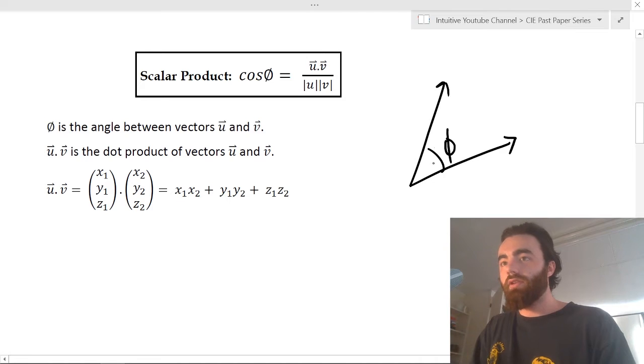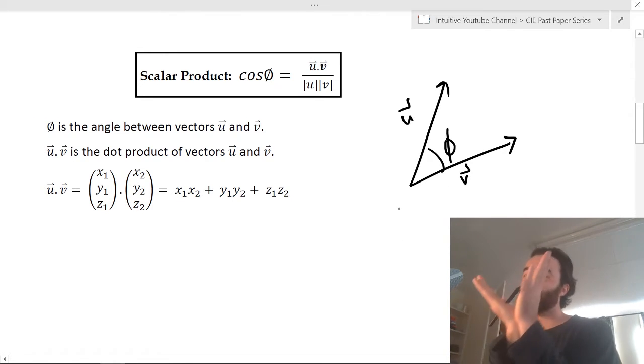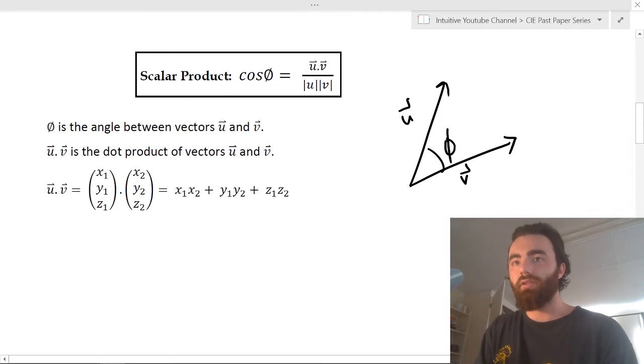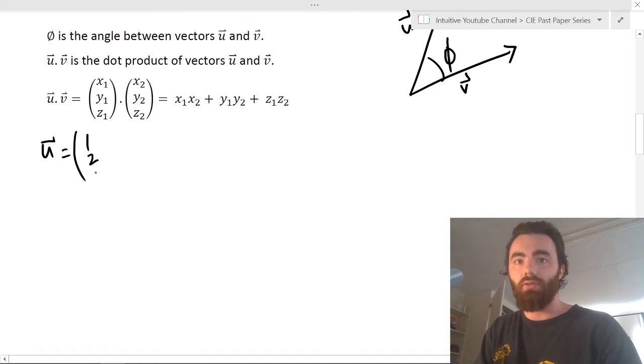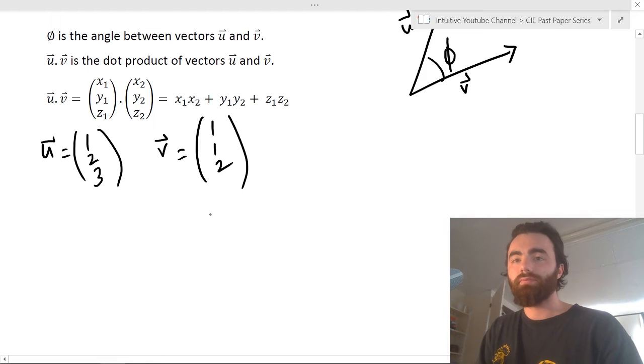So if you have two vectors, u and v, the angle between those two vectors can be found using this formula. That's it. And you know how to work out the magnitude. This is called the dot product, which you should have seen. So let's say you had u equals 1, 2, 3, and v equals, let's say, 1, 1, 2.